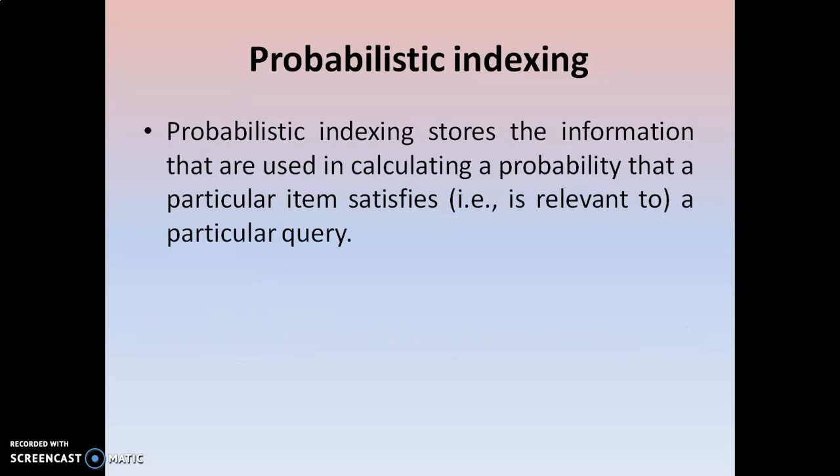The next feature is probabilistic indexing. It stores the information that is used to calculate the probability that a particular item satisfies a particular query. Whatever information is stored by the probabilistic indexing must be satisfied by the query. The user poses one query, and based on that query, all the relevant terms can be calculated with the help of probabilistic indexing. So probabilistic indexing also helps you calculate the items that are satisfied by the user-posed queries.